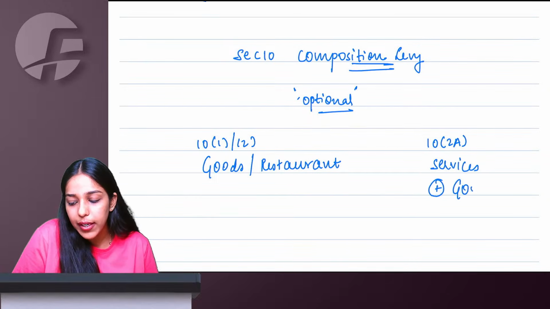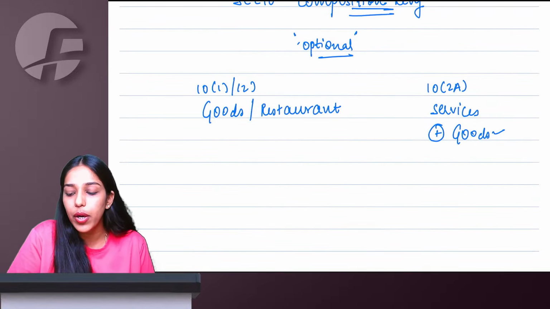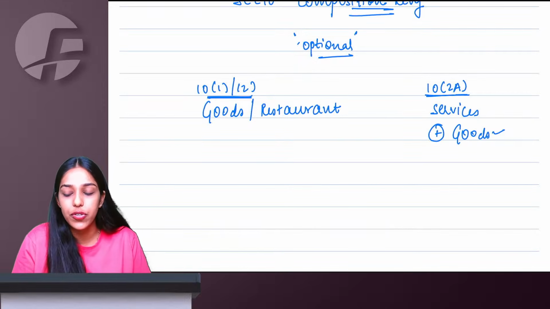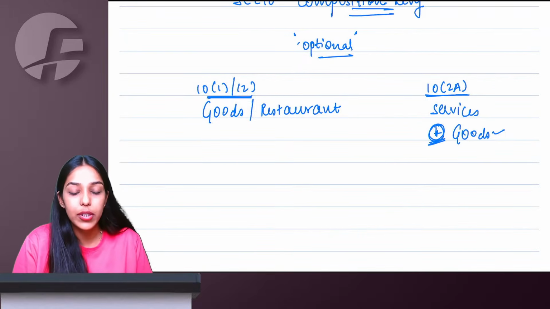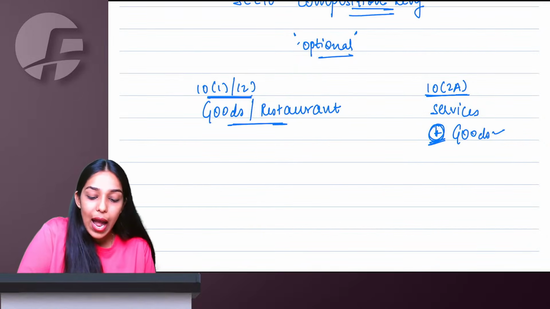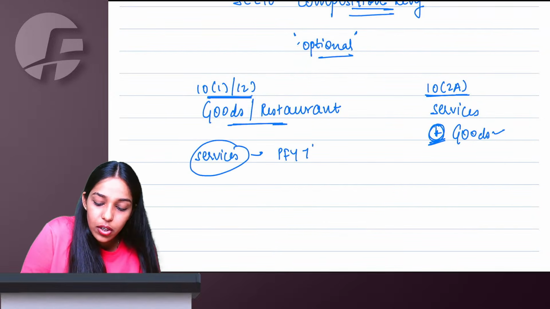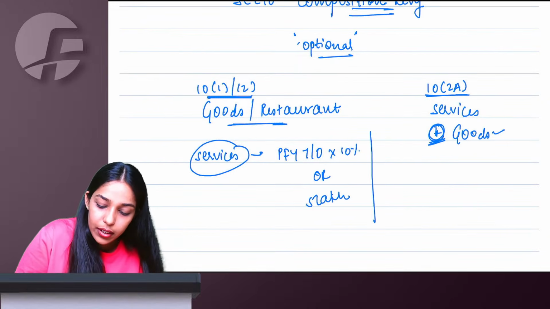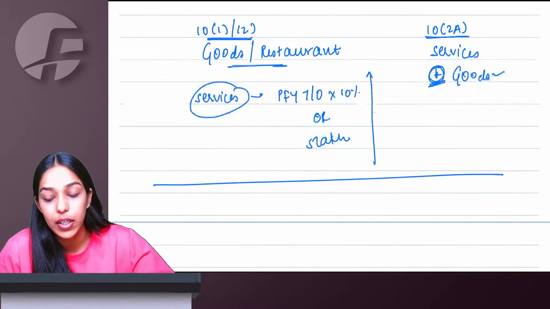See, even if you are supplying goods here, that is not a problem. But nobody would naturally want to supply goods under 10(2)(a) because the rate of GST is high here. And we have a lower rate option available for goods and restaurant. So even if you are supplying goods here, government has no problem because you are paying more taxes. But for restaurant or goods, if you are opting for composition scheme and you want to give other services, then there is a limit. Preceding financial year turnover 10% or 5 lakh rupees, whichever is higher. Maximum only this much of other services you can give in 10(1), 10(2).